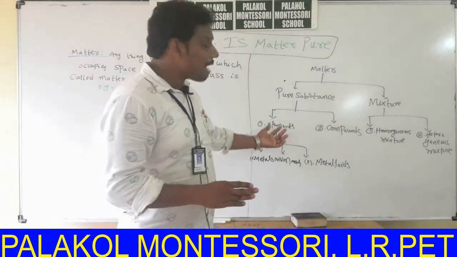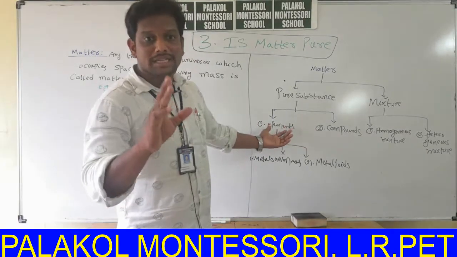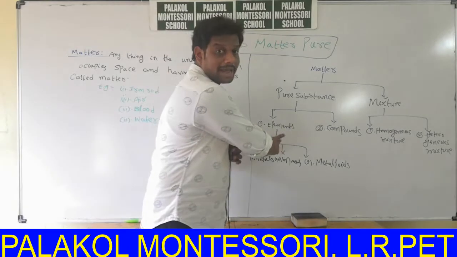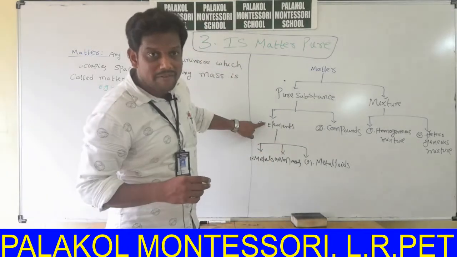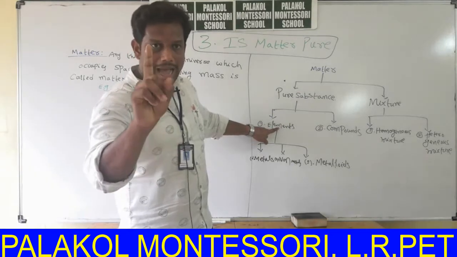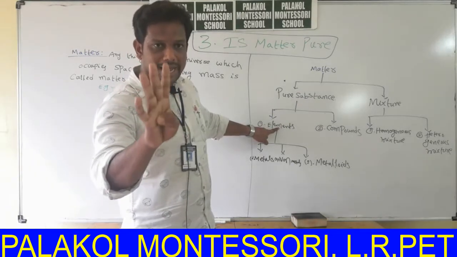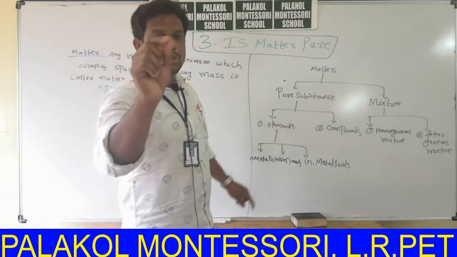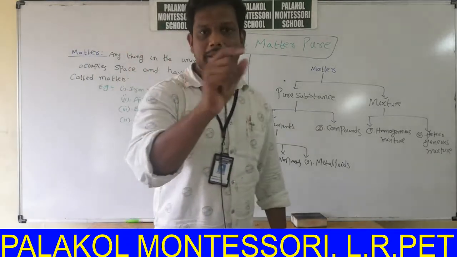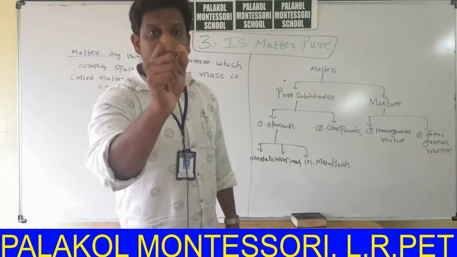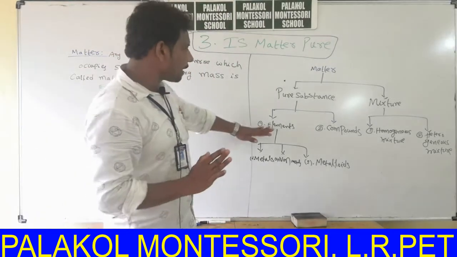Why? Because we have some idea about elements and the definition of an element. Elements are formed by a combination of similar types of atoms. Examples: hydrogen, helium, iron, cobalt, nickel, tin, chromium, and many more. You already know 55 elements; in your 8th class you studied 55 element names. All are examples of elements.